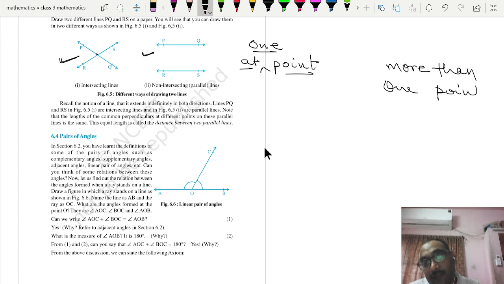Can we say the lines are parallel if the two lines are intersecting, meaning coincident lines? I think many of the students will answer no. Sir, if the two lines are intersecting at all the points, then it cannot be said to be parallel.